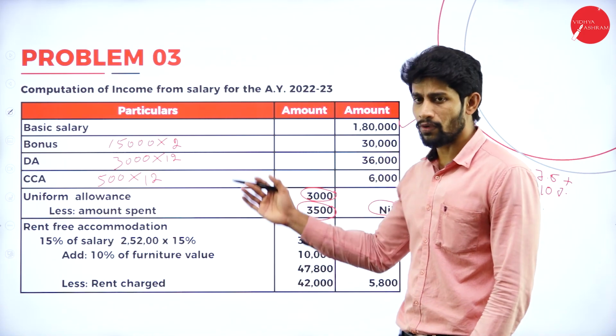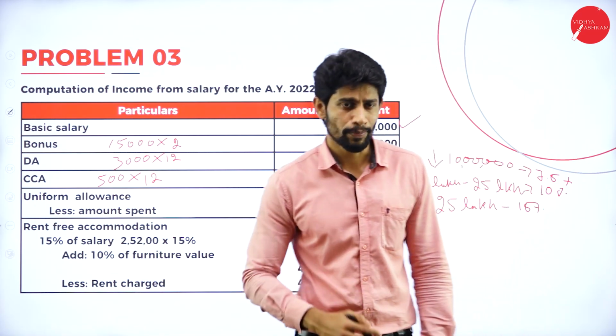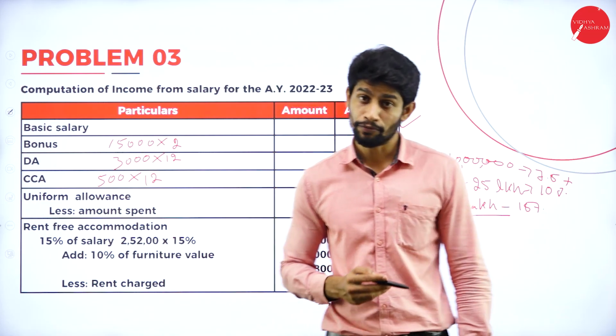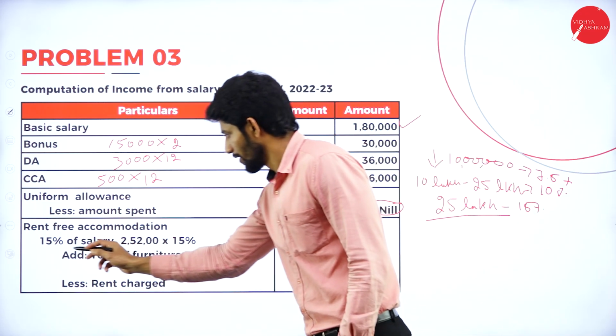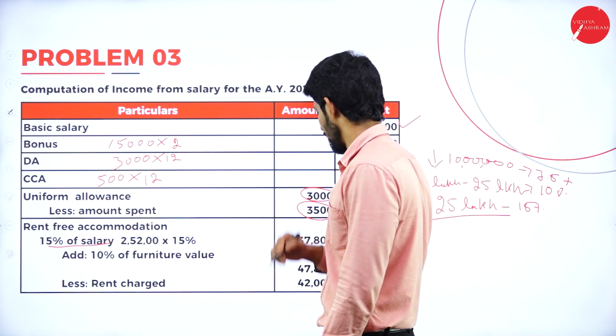Okay. Now here he is working in Bangalore, right? Bangalore is a metro city where the population will be more than 25 lakhs. Now you are supposed to take 15% of his salary. So 15% of his salary.